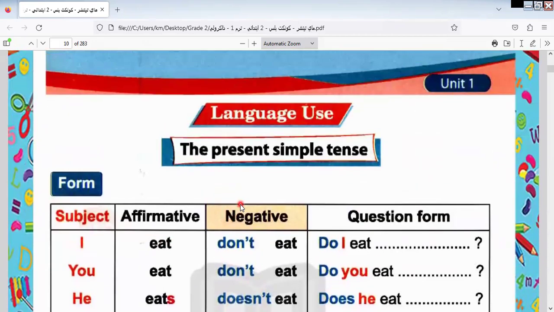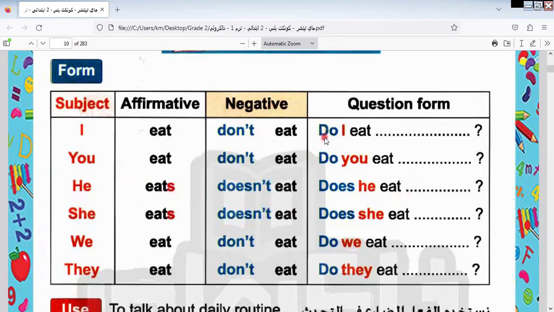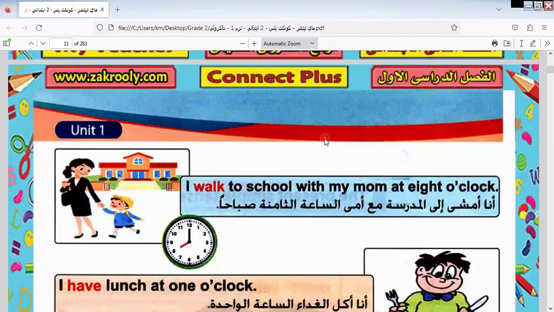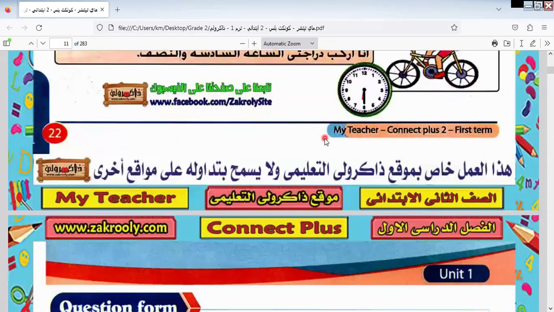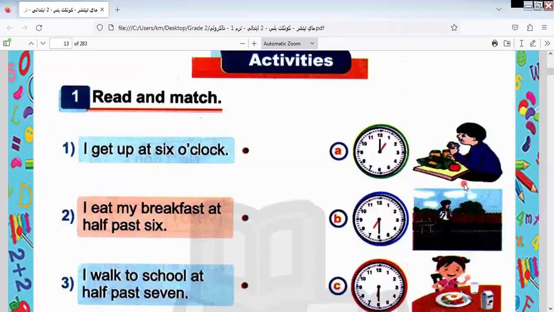We know in this part we took the present simple tense, and we know that in the question form and in the negative form we use does and doesn't. In the affirmative form, we add s to the verb with the singular subject, and we use doesn't and does when we make a negative form and a question form. And we know the daily routine from the last class. Today I will start from this part.